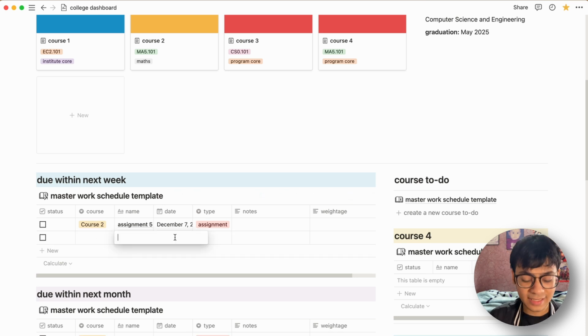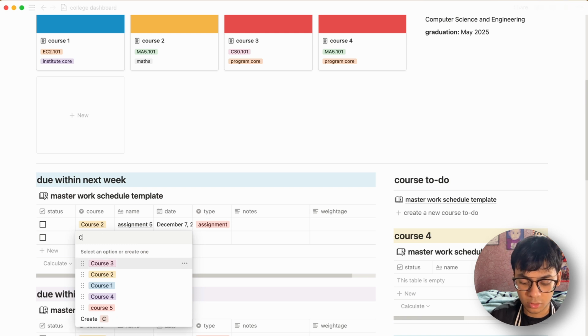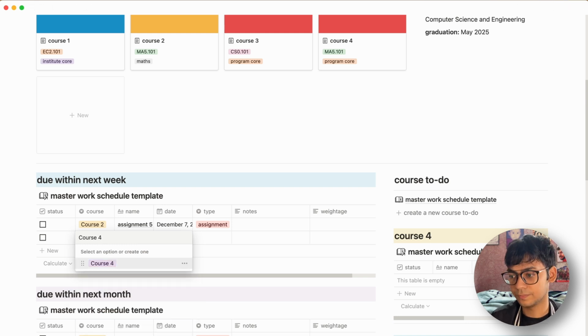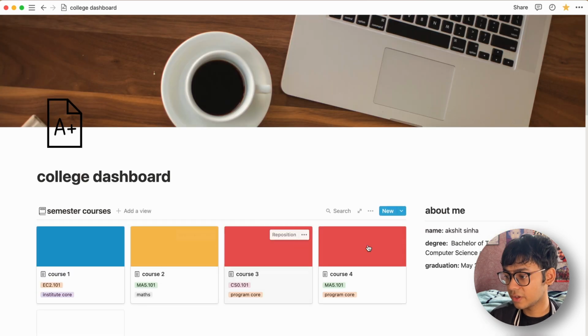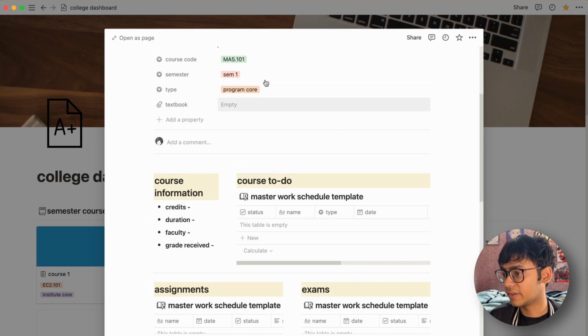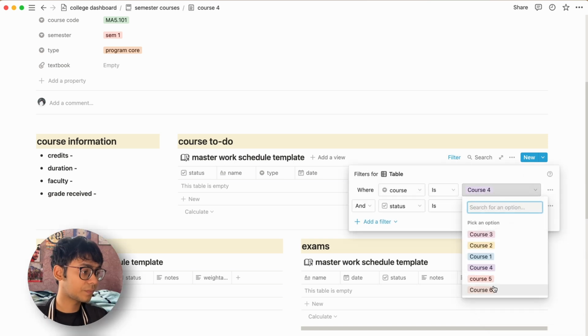Just type any random thing. For example, just like task. Okay, let the date be, and when you try to select the course, here type course 4 or like 5 is already there, so 6. So once you have there course 6, if you go back, and if I go back here, if I open it, and when I try to go to filter again and see, there I already have course 6 in here.